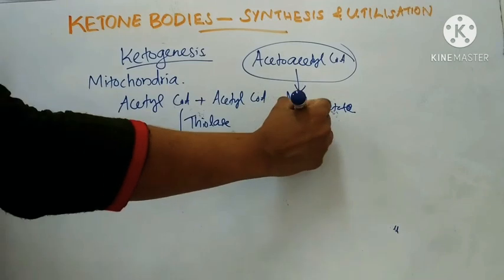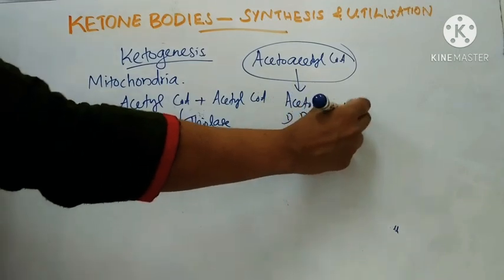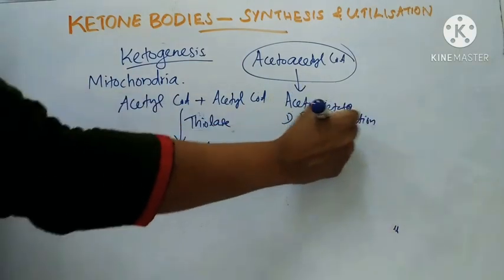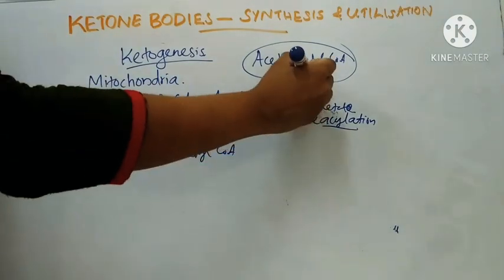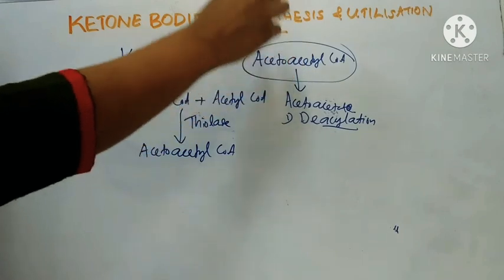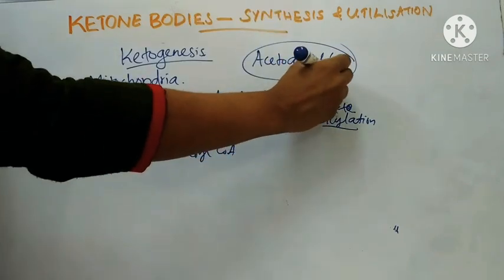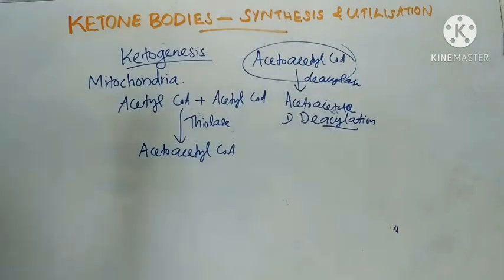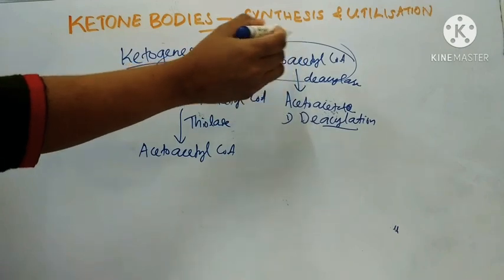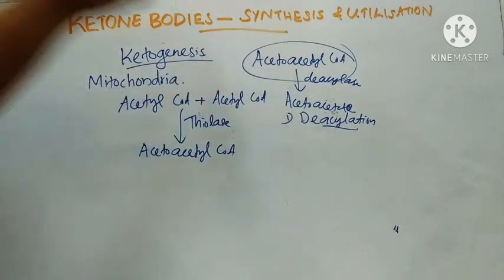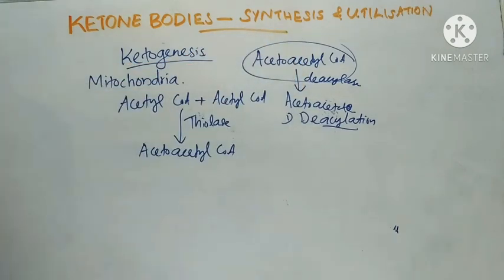The first way is by deacylation: acetoacetyl CoA is converted to acetoacetate by the enzyme acetoacetyl CoA deacylase. But this is not the major pathway.